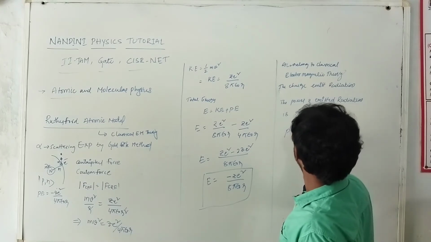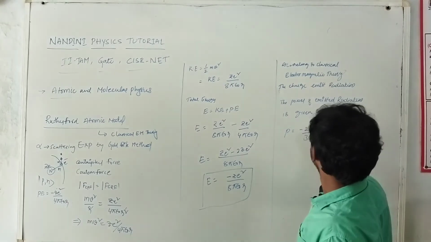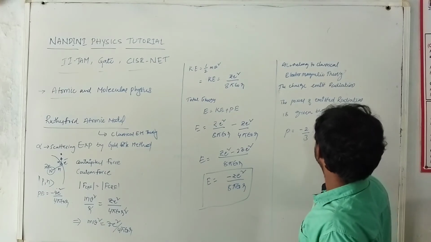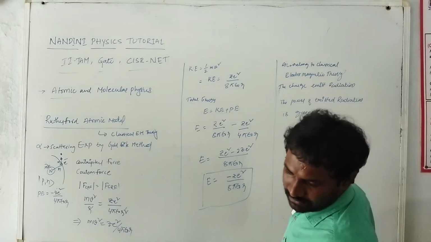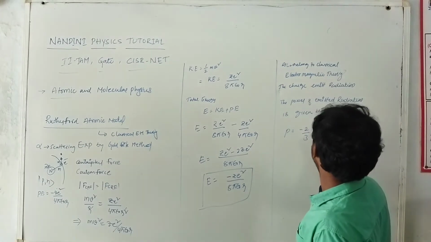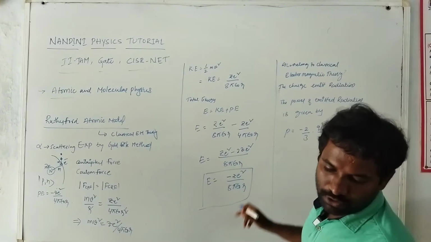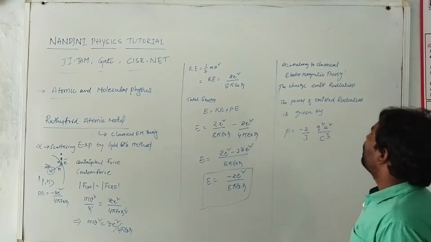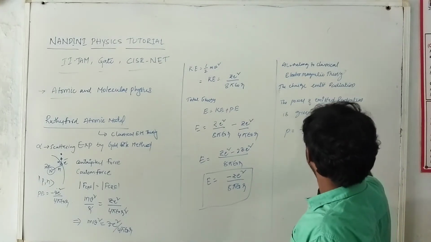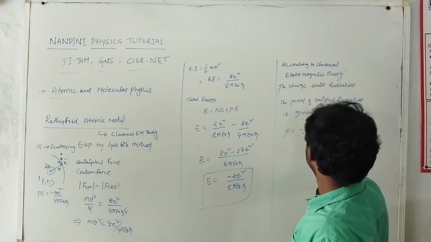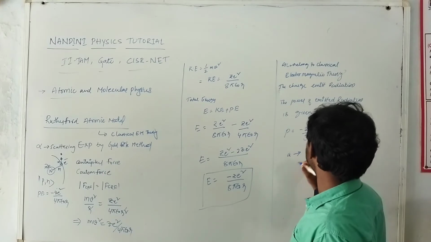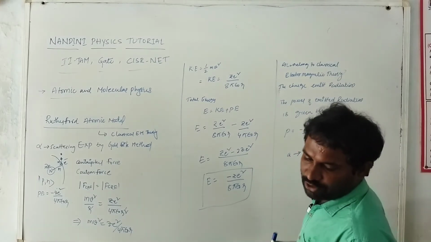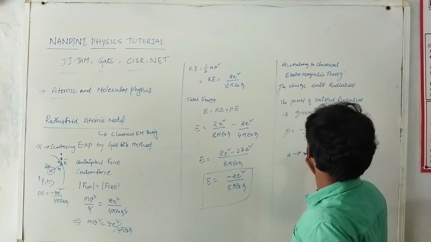P is equal to minus 2 by 3 times Q square A square by C cube. So this is called the emitted power of radiation, or the radiation power. Where A is nothing but acceleration.